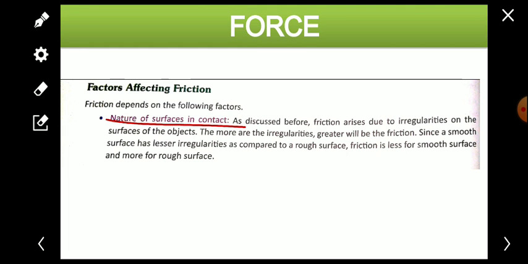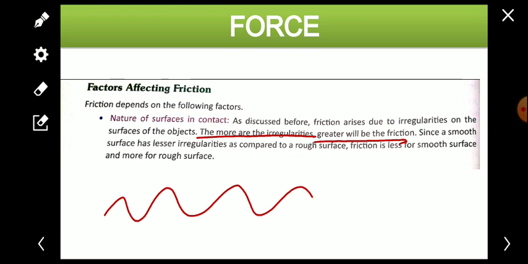As discussed before, friction arises due to the irregularities on the surfaces of the objects. The more the irregularities, the greater the friction. As much irregularity as there is, that much frictional force there will be. Lesser the irregularities, lesser the friction.